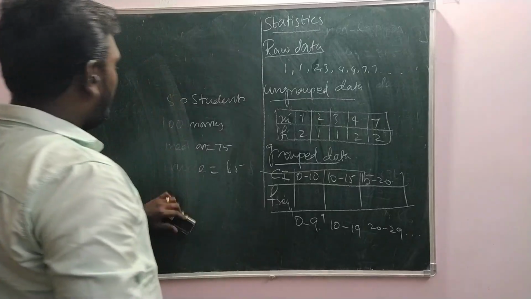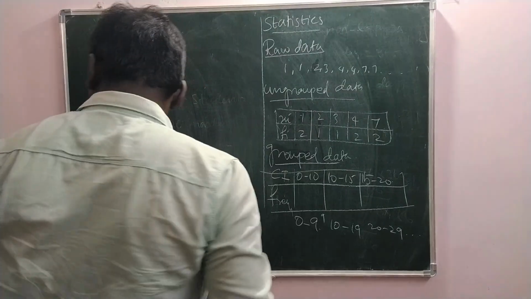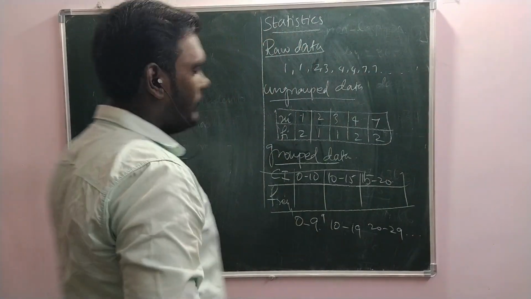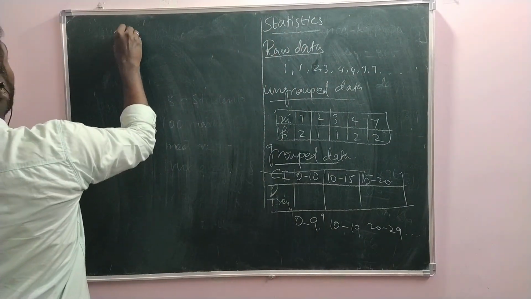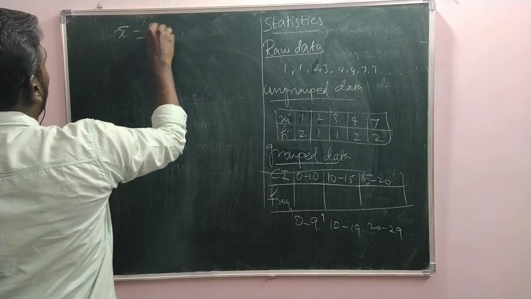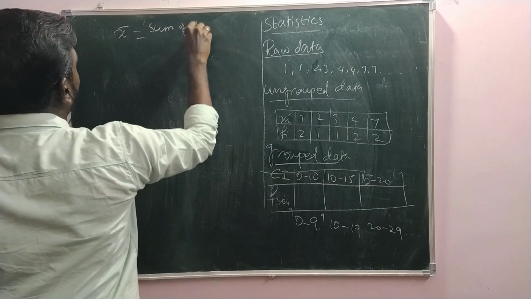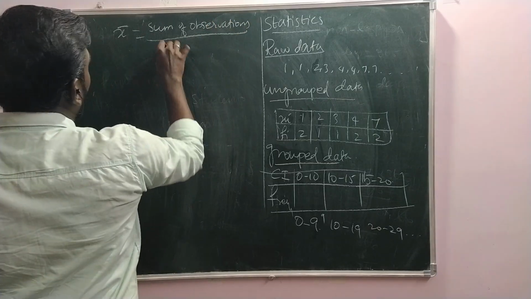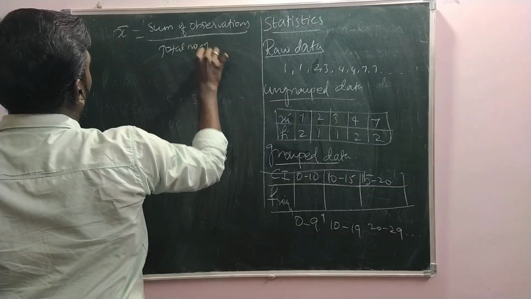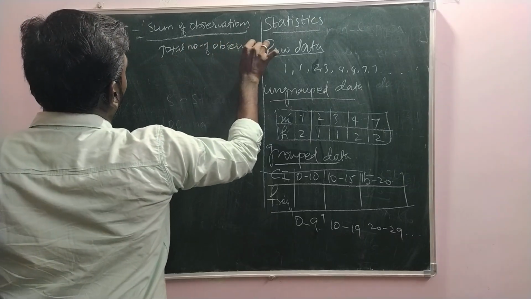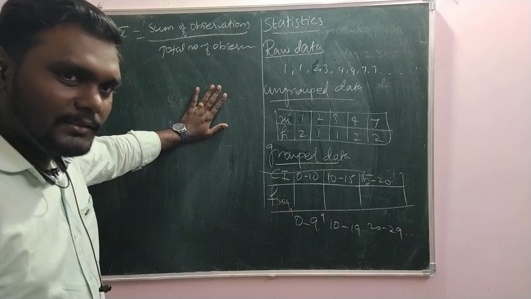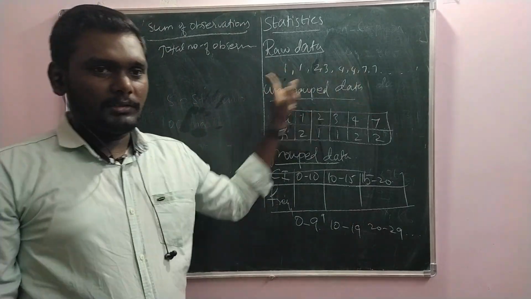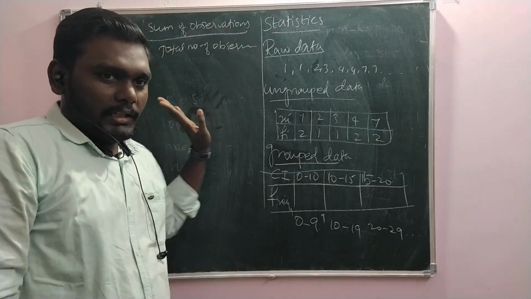For mean, the formula is always the same. Mean is denoted by x bar. It is the sum of observations divided by the total number of observations. Whatever the data is, the formula remains the same. The structure only changes. The idea is the same. Here we know the numbers, we add everything and divide by the total number.